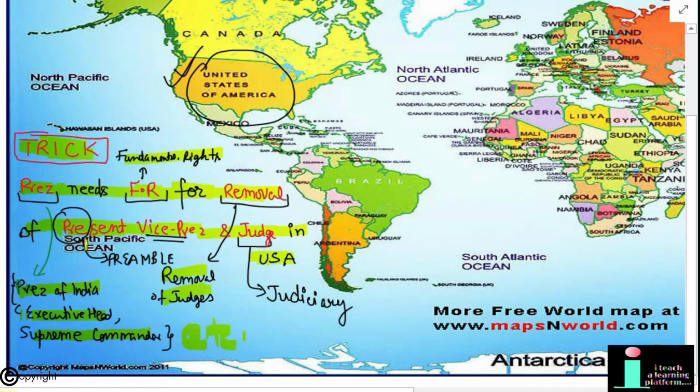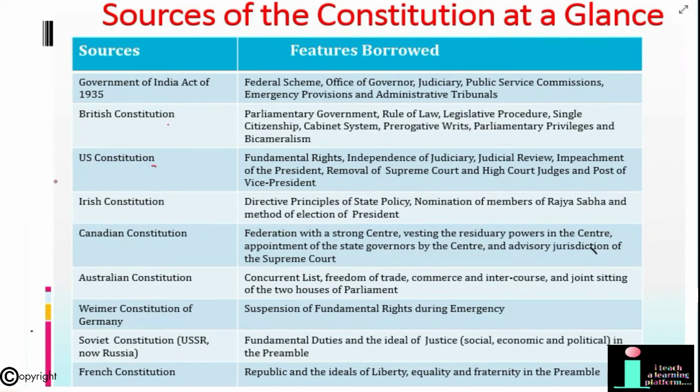Present stands for preamble. Vice President and judiciary are borrowed from the US Constitution. So with this sentence, you can easily remember the borrowed features from US Constitution.